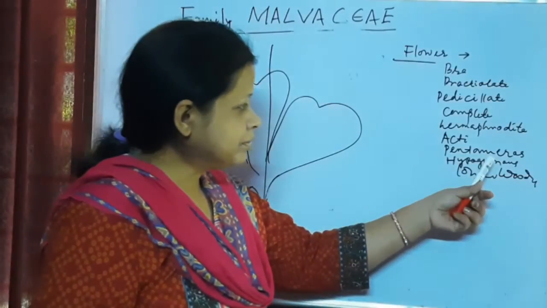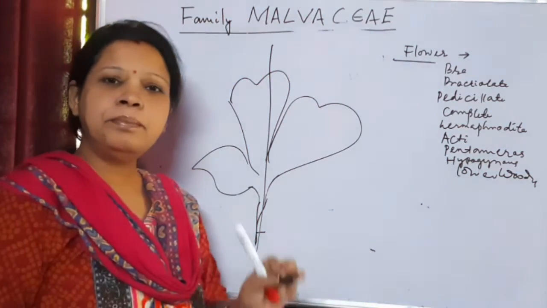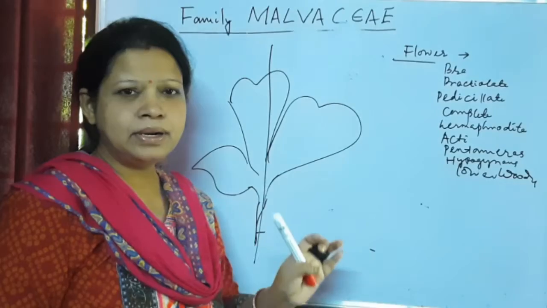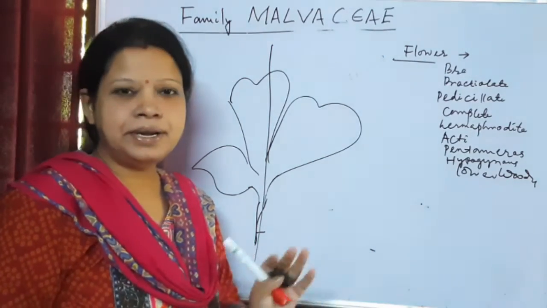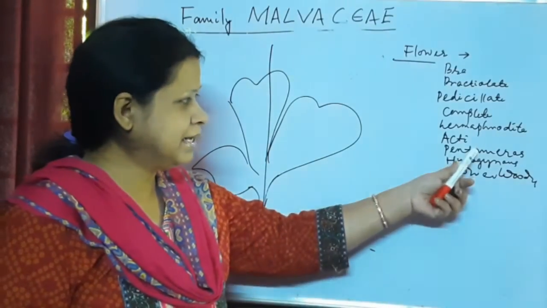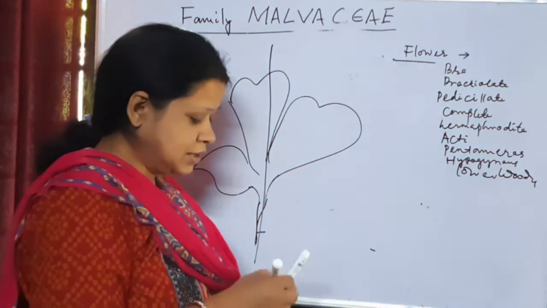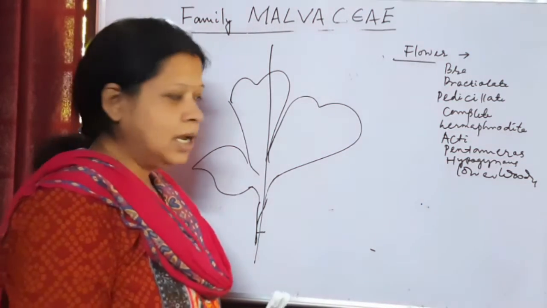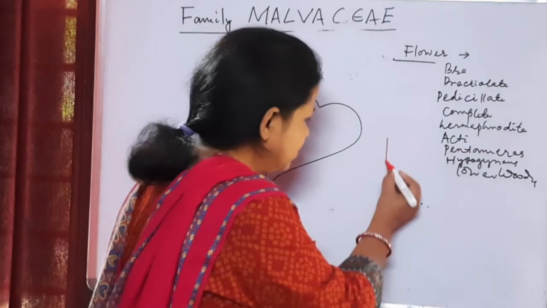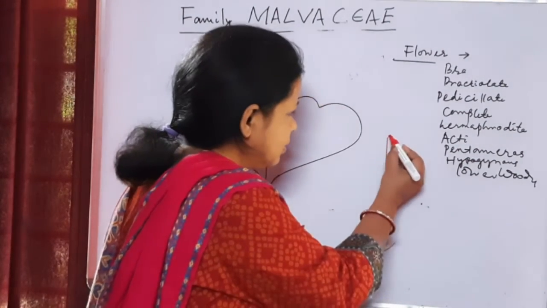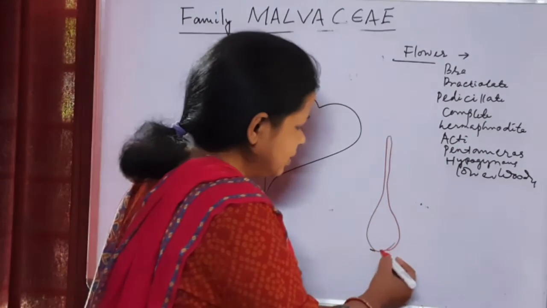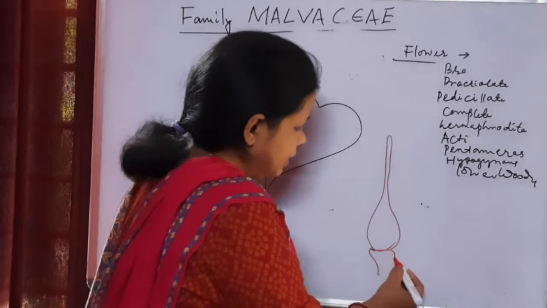And pentamerous means the number of sepals, petals or pistils is 5 or a multiple of 5. Hypogynous. Hypo means below, and the gynoecium is below.